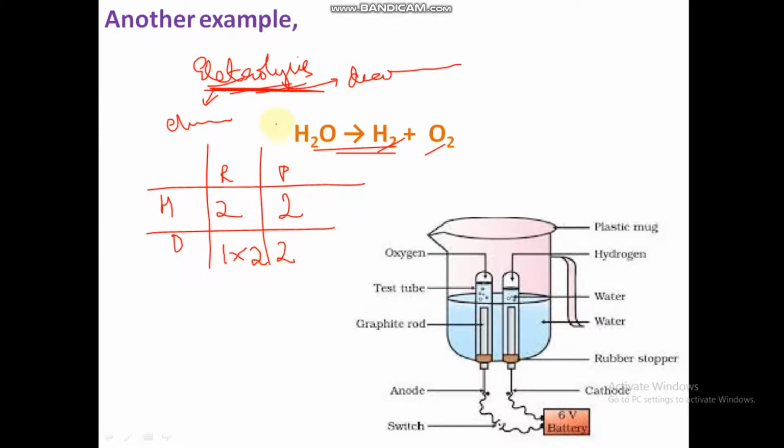Okay, here also 2, here also 2, because 2 2s are 4. Now here we should also put 2. Okay, balanced. So the balanced equation is 2H2O gives rise to 2H2 plus O2.